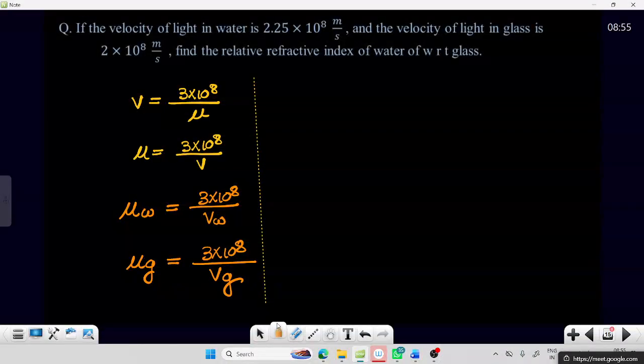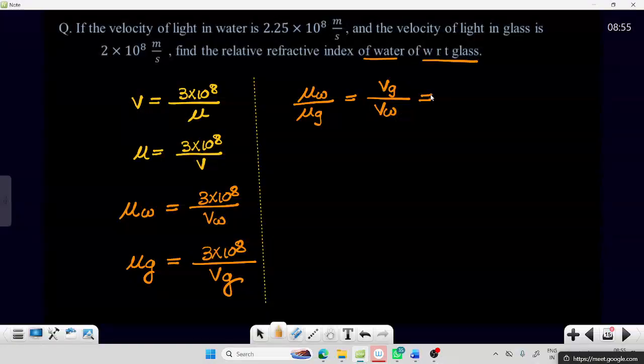Now they ask me to find the refractive index of water with respect to glass. If you take the ratio, it will be velocity in glass by velocity in water.